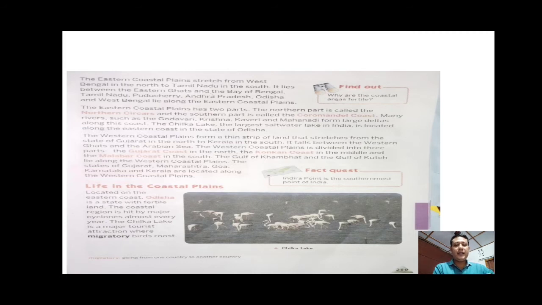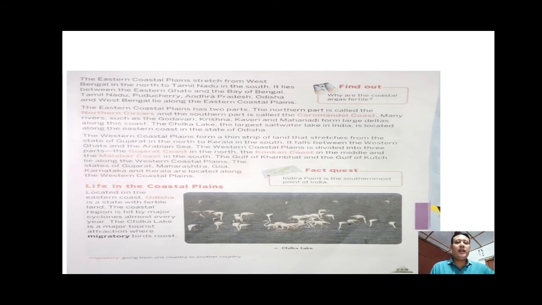Next, the state of Gujarat lies on the west coast of India. Ahmedabad is the largest city in this state. As we have discussed, the coastal plains are divided into two parts: eastern coastal plains and western coastal plains. Now we will discuss some of the states which lie on the western coastal plain, that is the western part of India, which are near the coastline in the west, which shares a boundary with the Arabian Sea.